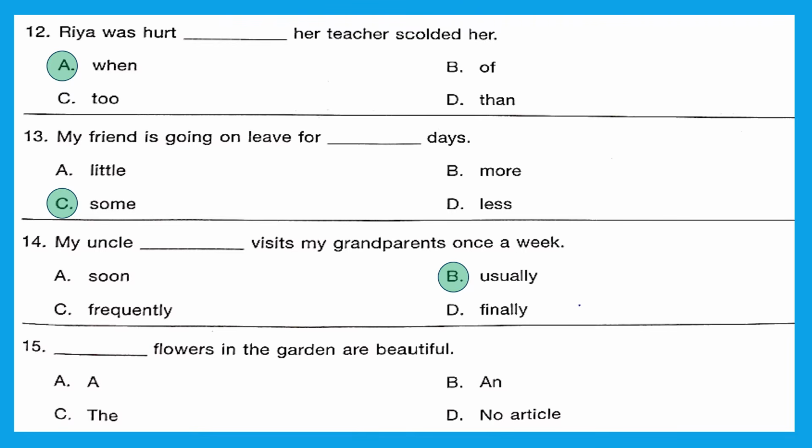Dash flowers in the garden are beautiful. Will we use A? No, because flowers is plural. So A and cannot be used. Either it has to be option C or D. Now we are going to use here the.